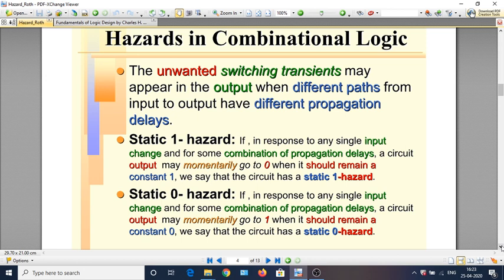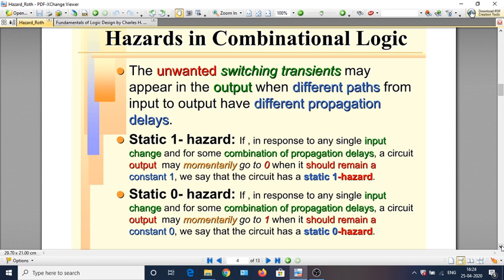Again, reading the definition as given in this slide: if, in response to any single input change and for some combination of the propagation delays, a circuit's output may momentarily go to 1 when it should remain at constant 0, we say that the circuit has a static 0 hazard.